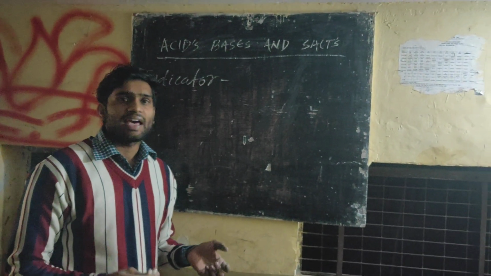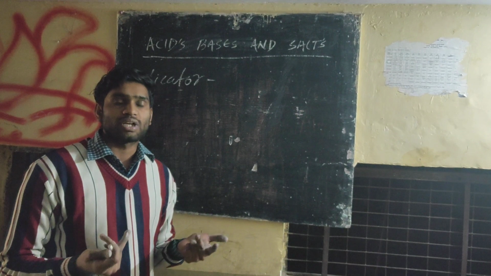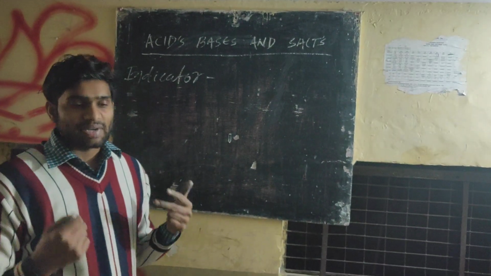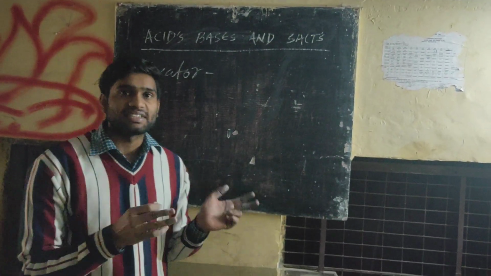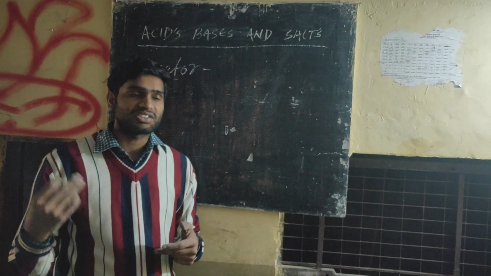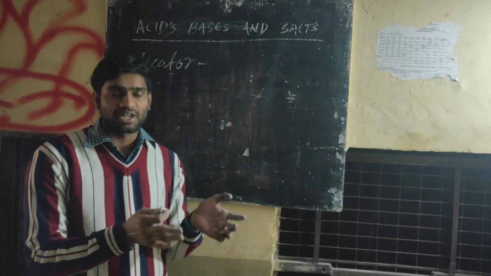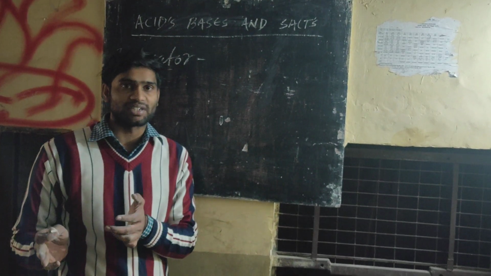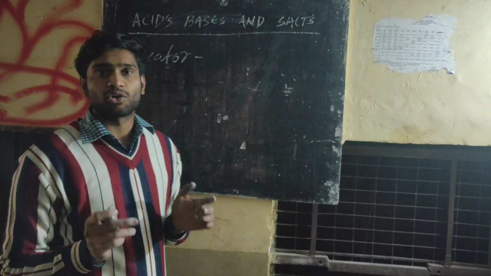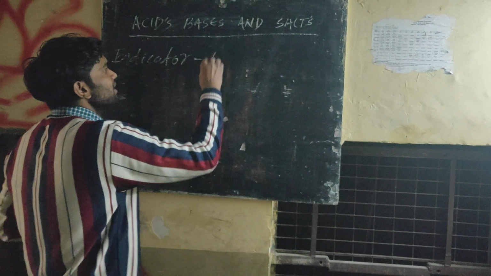An indicator is any substance which can show particular characteristics for acids and different characteristics for bases, so that we can identify this particular chemical substance is acid and this particular substance is base. That is called an indicator.